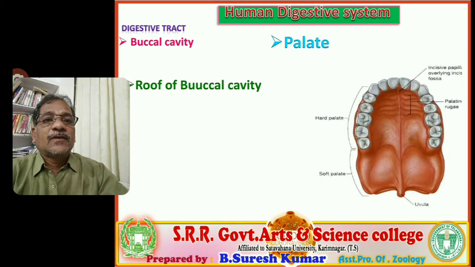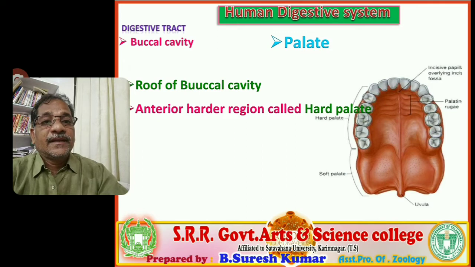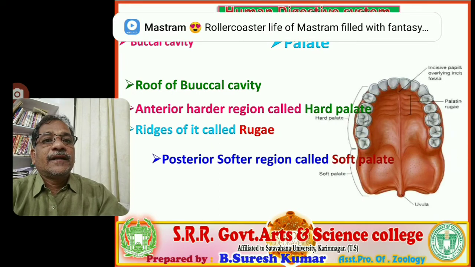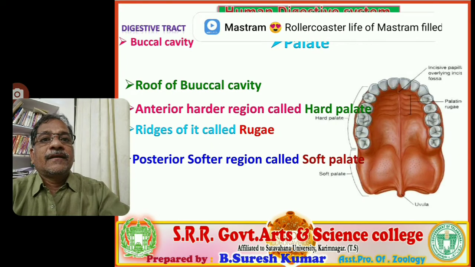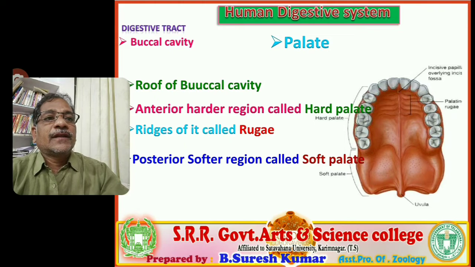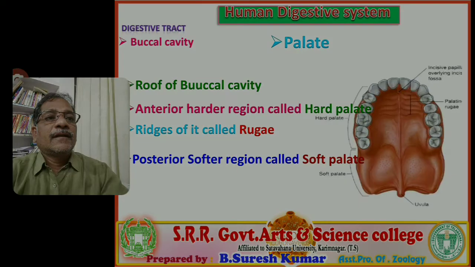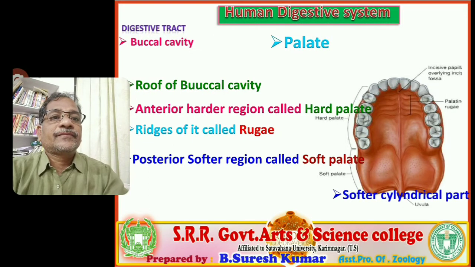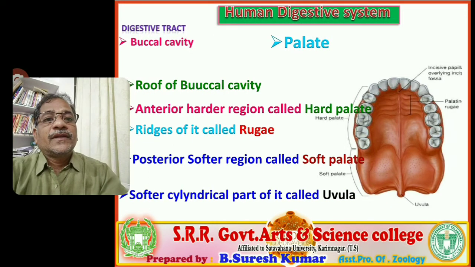So next, the roof of the buccal cavity: the anterior hard region is called hard palate, and its ridges are called rugae, and the posterior softer region is called soft palate, and the softer cylindrical part is called uvula.